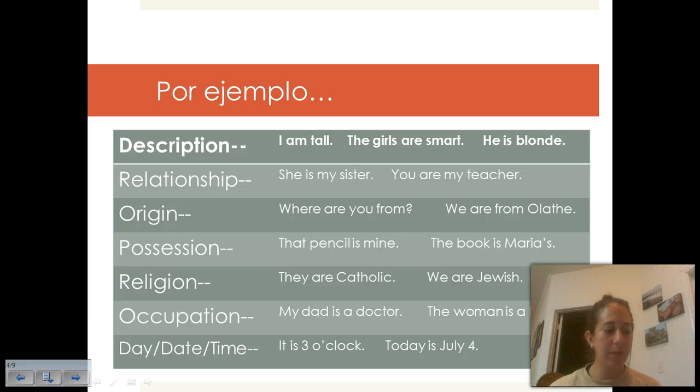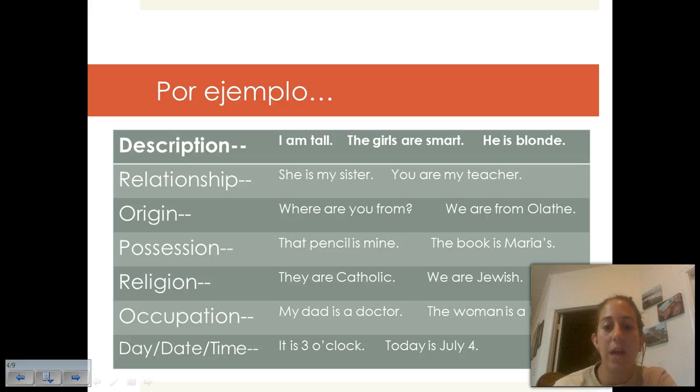Alright, so for example, you've already filled out the first two columns on your notes. Now you're going to fill out the example. And you can choose any one of these examples that you would like. For example, description: I am tall. The girls are smart. He is blonde. Relationship: she is my sister. You are my teacher. Origin: where are you from? We are from Olathe. Possession: the pencil is mine. The book is Maria's. Remember, we don't have that apostrophe S in Spanish.